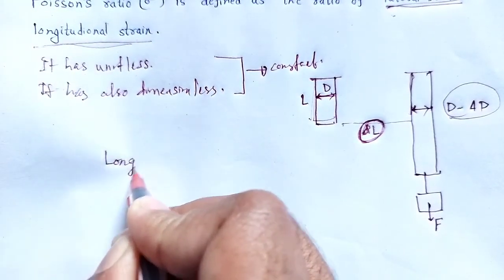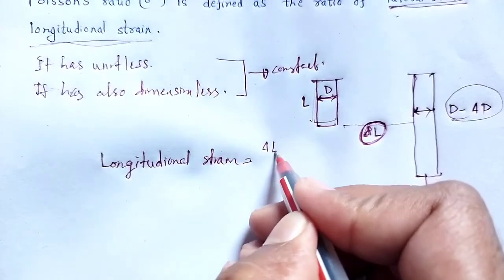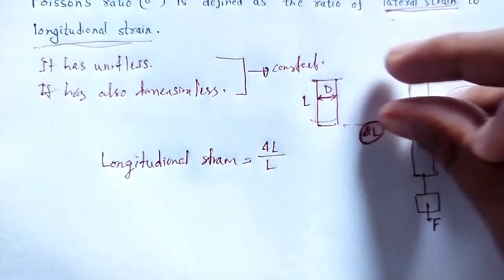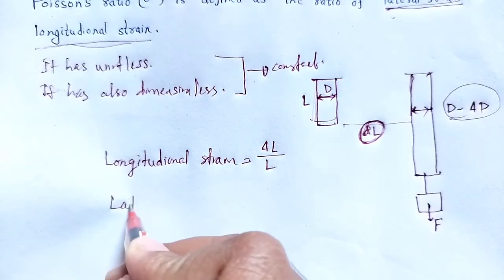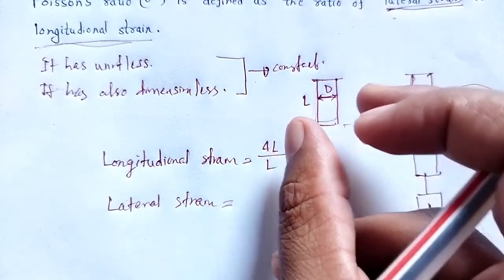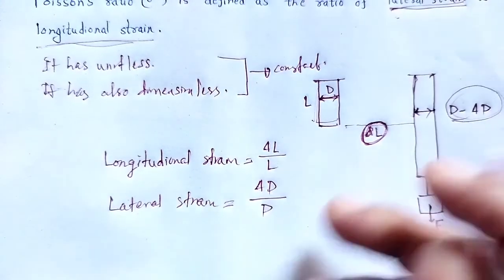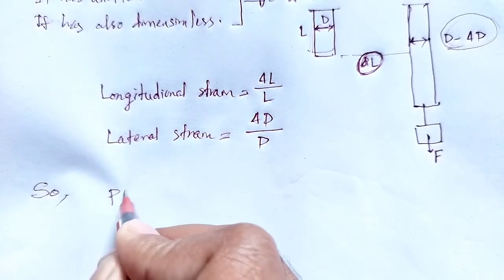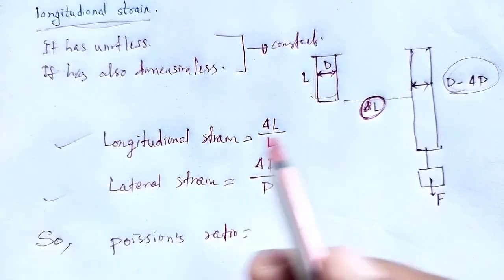So longitudinal strain is the change in length to the original length, that is, del L by L. Again, lateral strain is the change in diameter to the original diameter, del D by D. So Poisson's ratio is the lateral strain to the longitudinal strain.